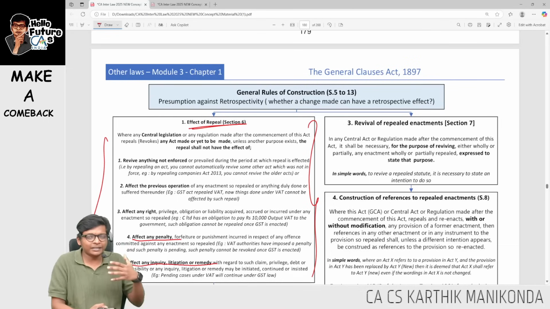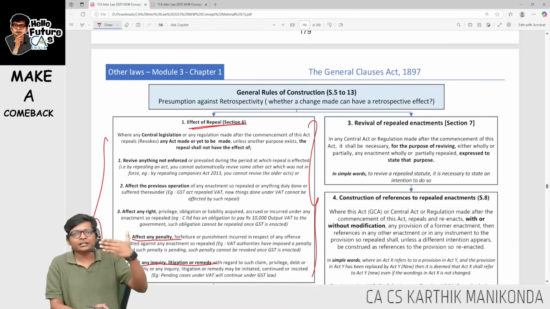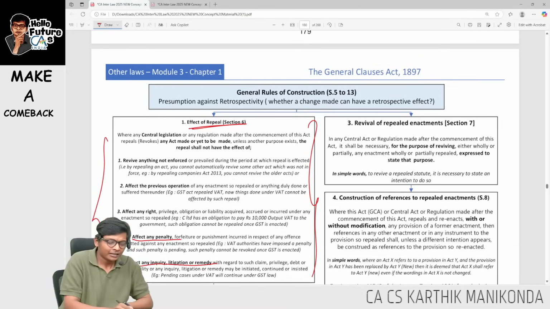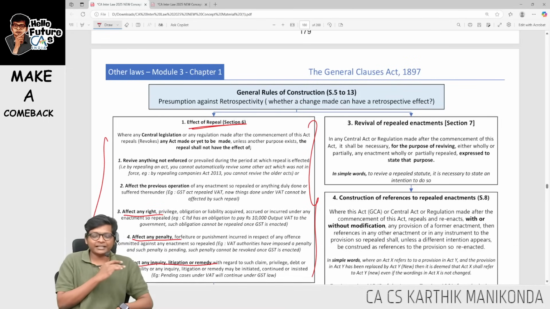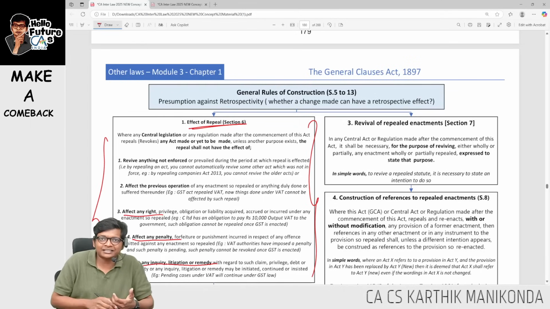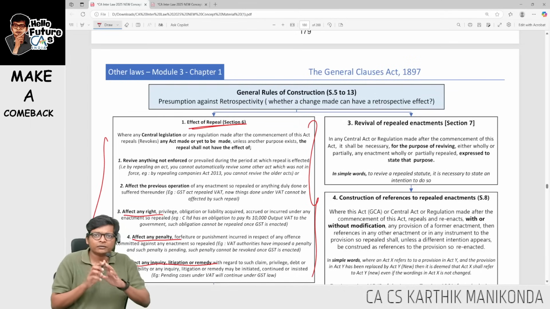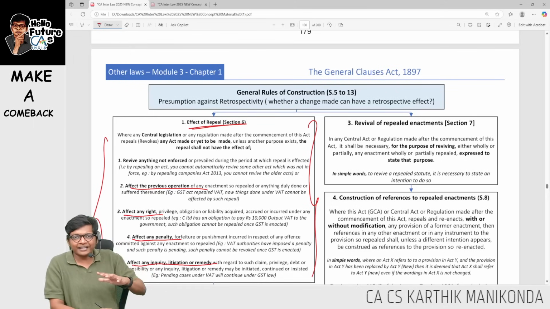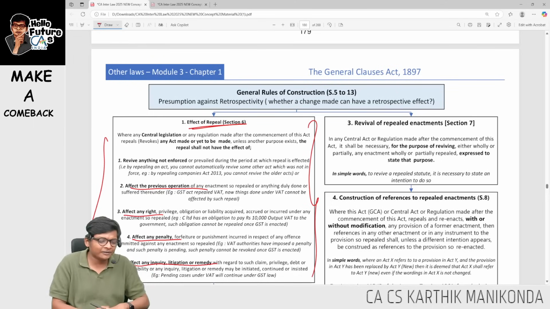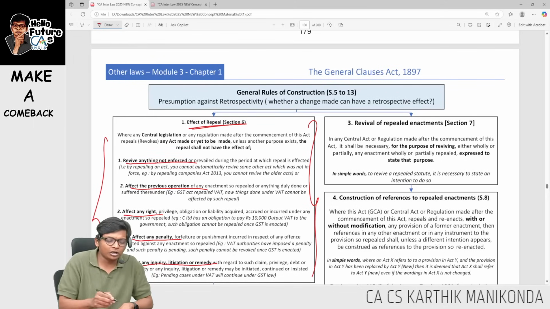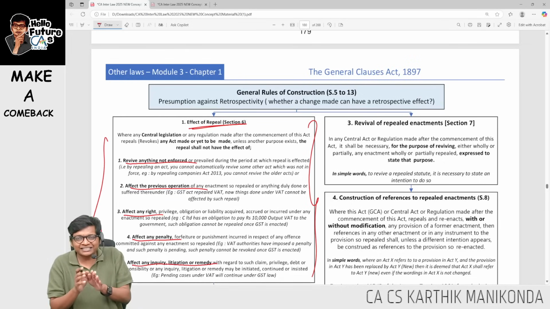It will not affect any penalty. Old penalty in VAT will continue in GST if you already have to pay. It will not affect any right. Previously whatever rights you got, like for example input tax credit, that will be carried forward to the next act, will not be removed. It will not affect the previous operation. Whatever done in the previous act is still valid. From now what you will do in the new act will be valid. And it will not revive anything not enforced. Just because I bring GST does not mean VAT.